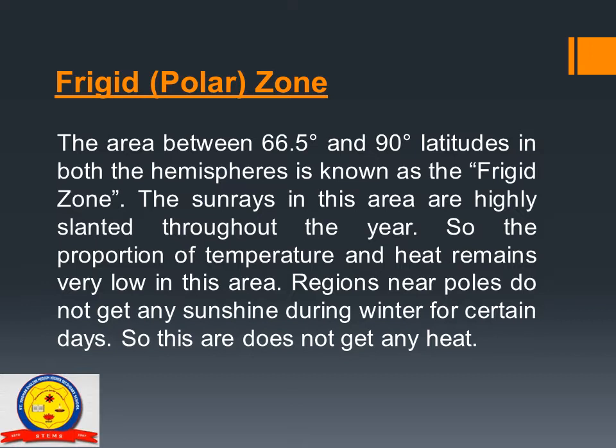Students, there is a diagram in your textbook, page number 53. In this diagram you can see clearly that the earth is divided into different parts on the basis of difference in temperature, light, heat and cold. These parts are called zones.